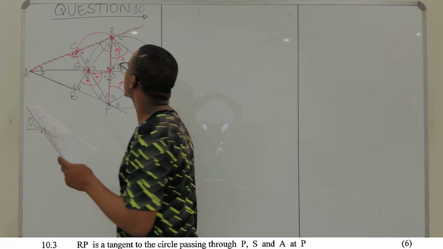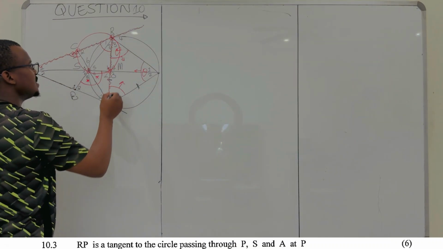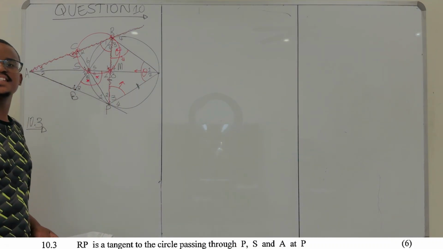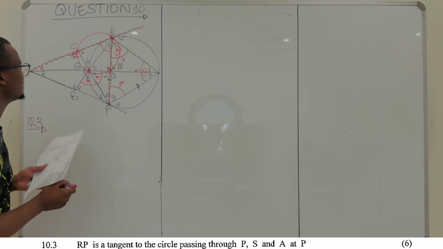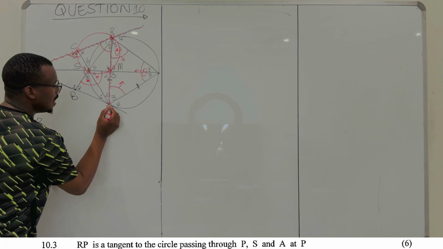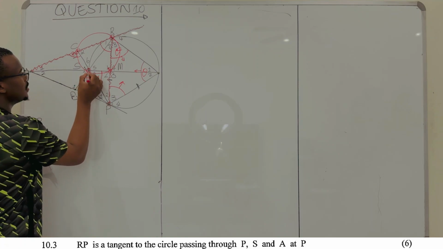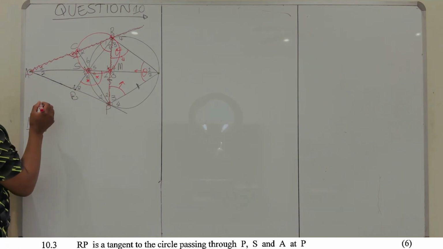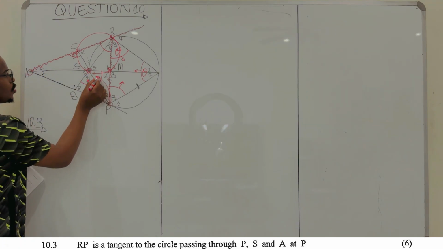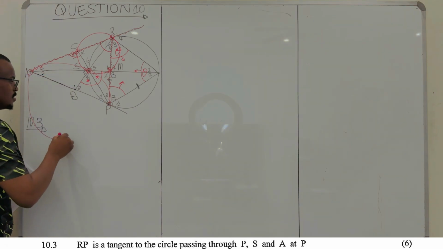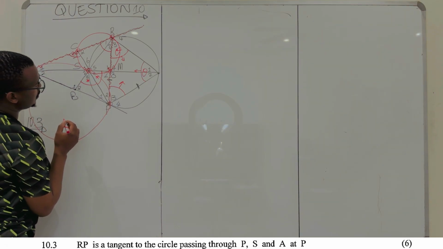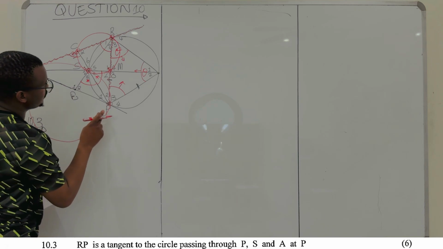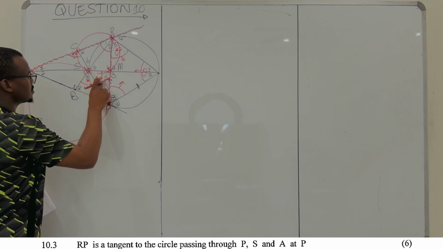So they're saying RP, you can see RP here. That's saying RP is a tangent to a circle that passes through P, S, and A. Let's say you have a circle passing here, here, and there. Let's say there is a circle that passes through these points, right? Maybe it's not very nicely drawn. Let me just try to do this.